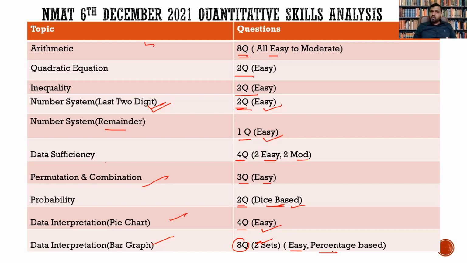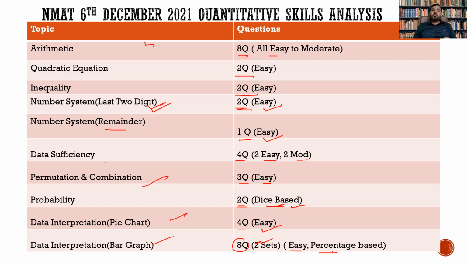You can also refer to my 200 quant question series, which I'm uploading on this channel for SNAP. The funda of the 200 quant questions is very simple. I'm going to pick 6 to 7 questions from every topic of quantitative aptitude to help you revise important concepts, and will be telling you the methods and tricks to solve the questions quickly, because ANMAT and SNAP both are speed-based exams. So you have to solve the questions very quickly to get a good percentile, and you have to attempt more than 90% of the paper.